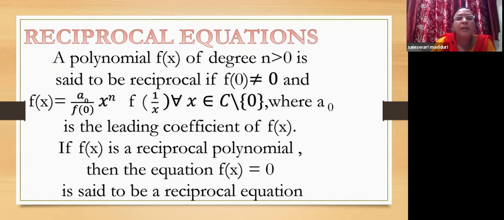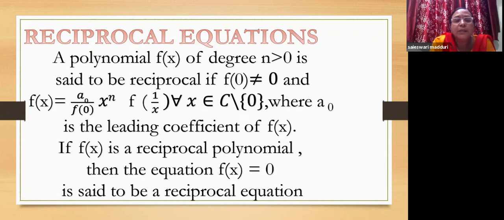A polynomial f of x of degree n greater than 0 is said to be reciprocal if f of 0 not equal to 0, and f of x is equal to a naught by f of 0 into x power n into f of 1 by x for all x belongs to C, which are not equal to 0, where a naught is the leading coefficient of f of x.